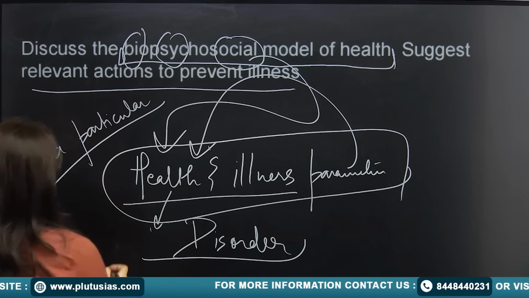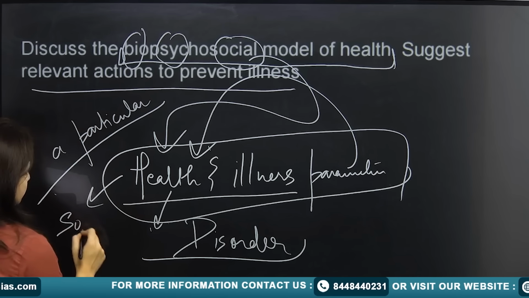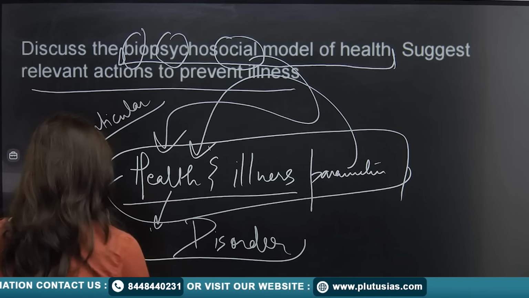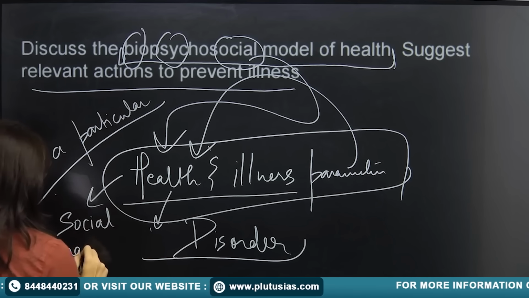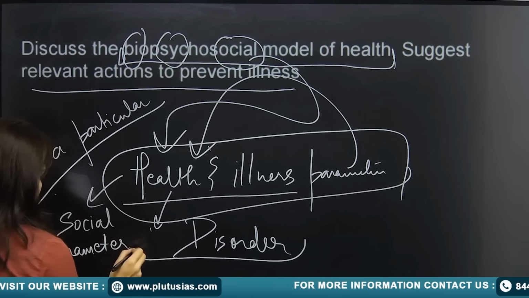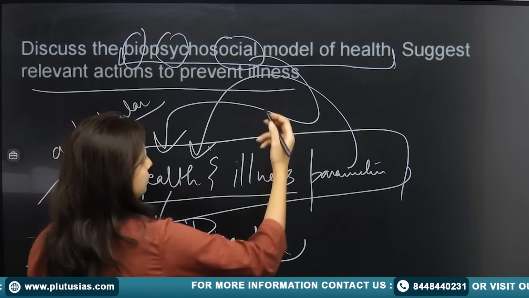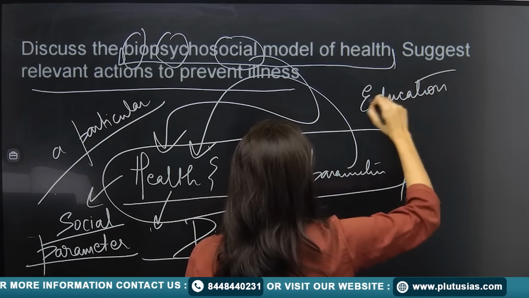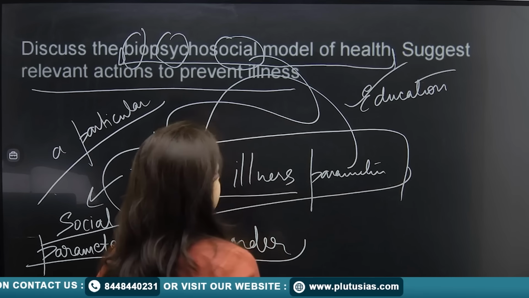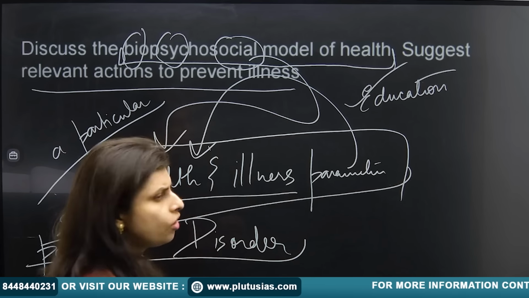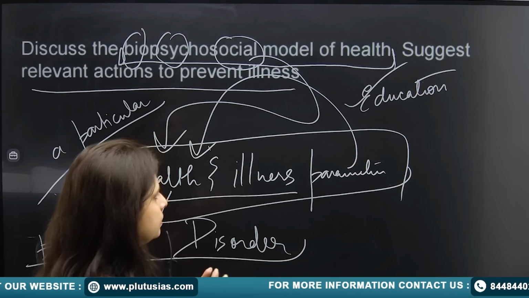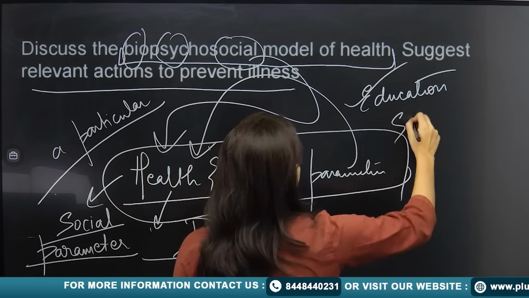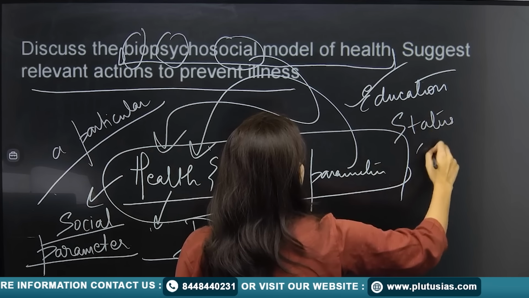Now these things could be your social parameters also. For example, education part. You can talk about all those social things that are there. For example, you can talk about the status part, class.